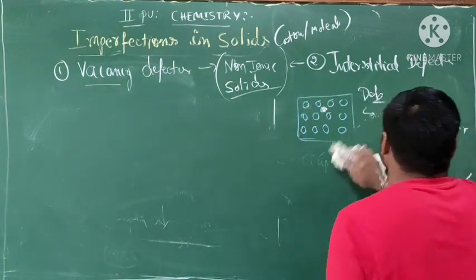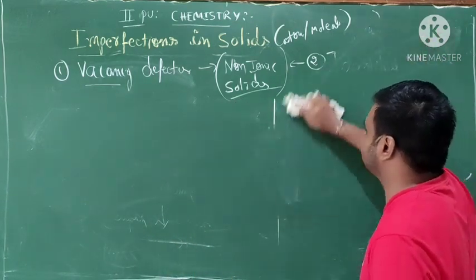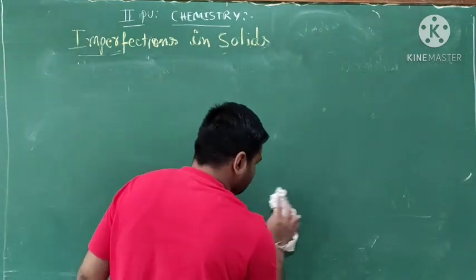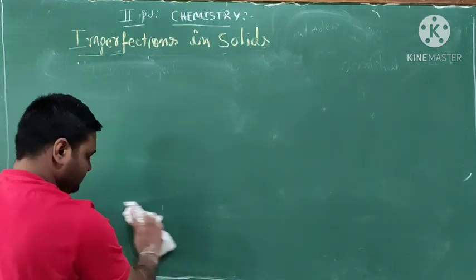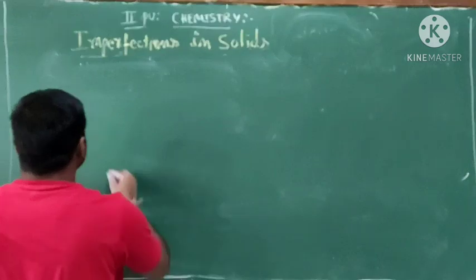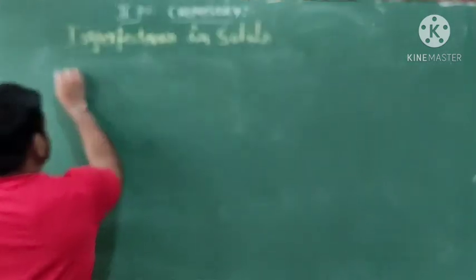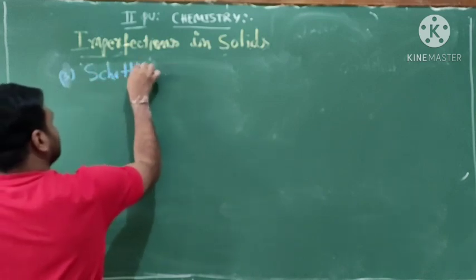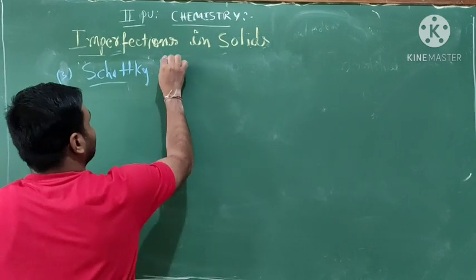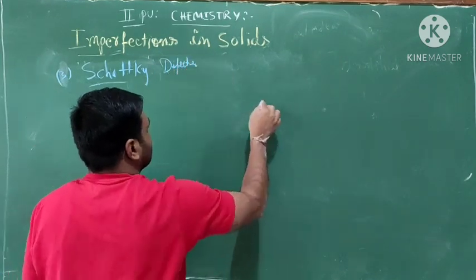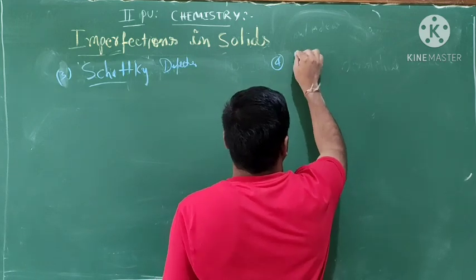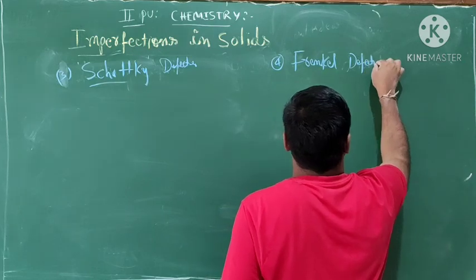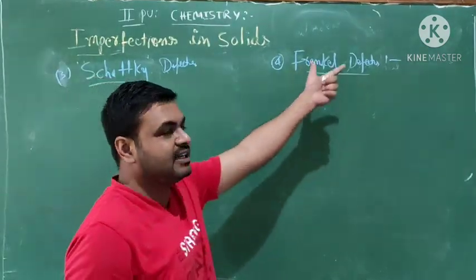Those two are very, very important for the final examination. Schottky defect and Frenkel defect.